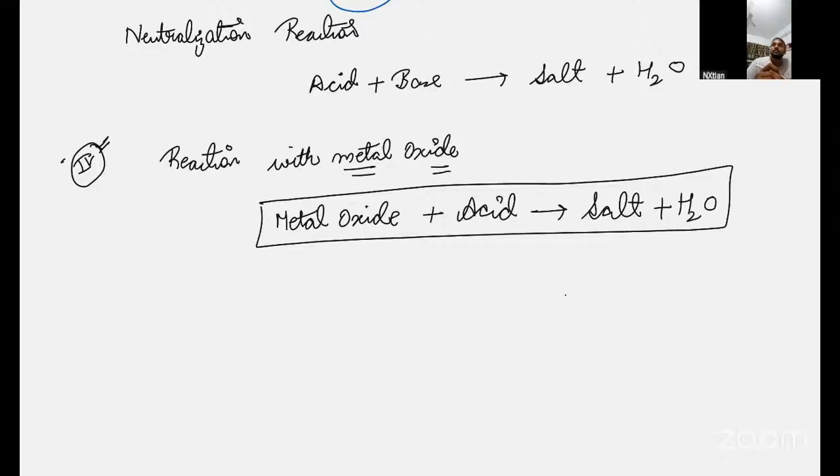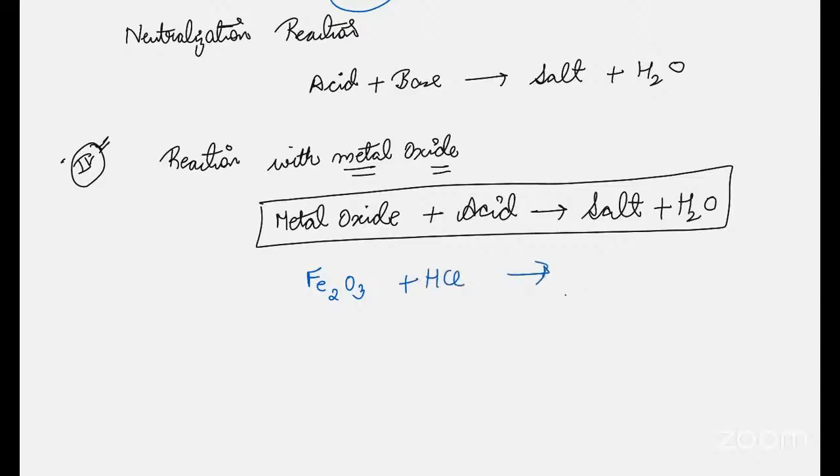Iron. Iron, you can take iron. So Fe2O3, iron oxide, and acid like HCl. Okay, iron oxide and HCl is acid. How will you make the compound? We know that water is there, so this H and this O make water.